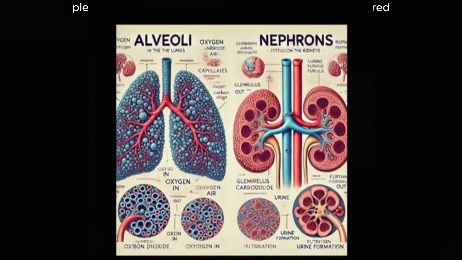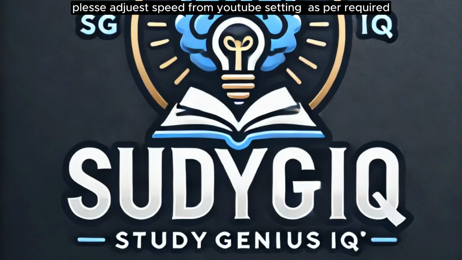Video conclusion. We have now covered all the important NCERT exercise solutions for Chapter 5, Life Processes. We hope this video helps you understand the key concepts and prepares you for CBSE Board Exams 2025.